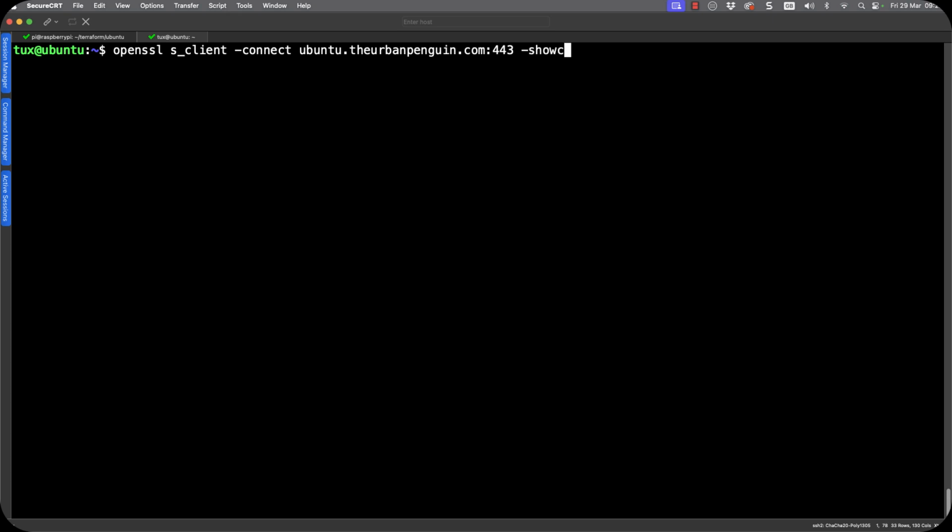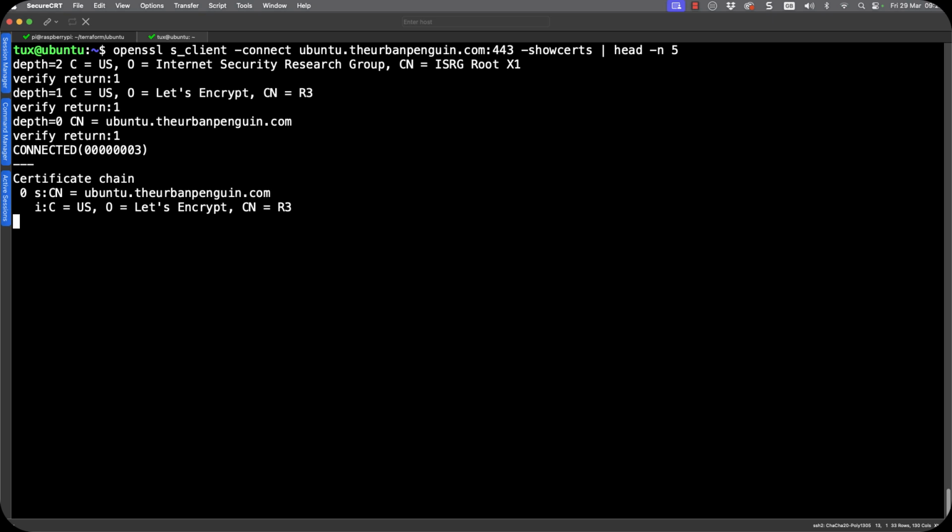And then we can show our certificates. And we're going to be able to see our certificate chain. Now, I don't want to see all of the information, so we can see the top 4 or maybe 5 lines. And we can see then the Internet Security Research Group is the issuing authority.